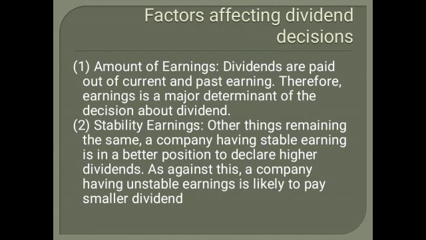a company having stable earnings is in a better position to declare a higher dividend. So when a company wants to declare a higher dividend to the shareholders, it means their earnings should be stable. As against this, a company having unstable earnings is likely to pay a smaller dividend. Even if the company did not earn sufficient profit, taking all this into consideration, they have to take a decision.